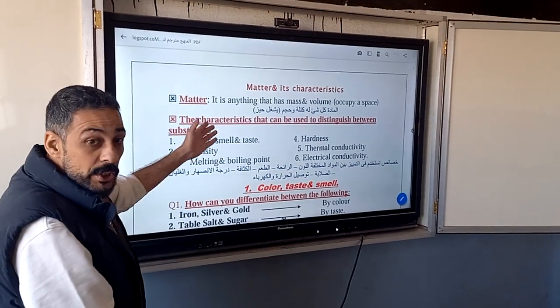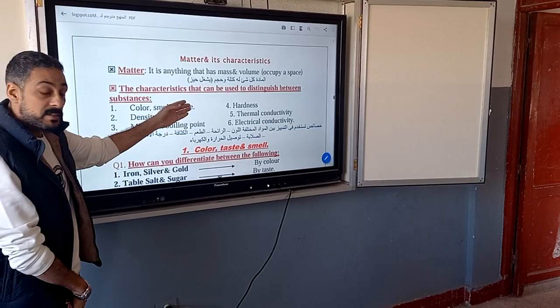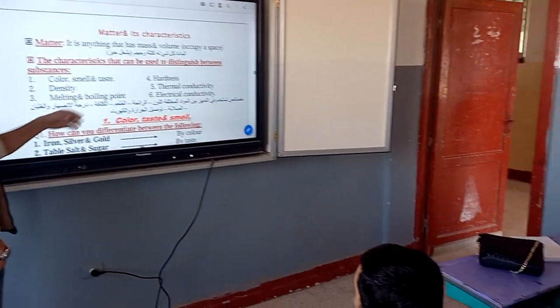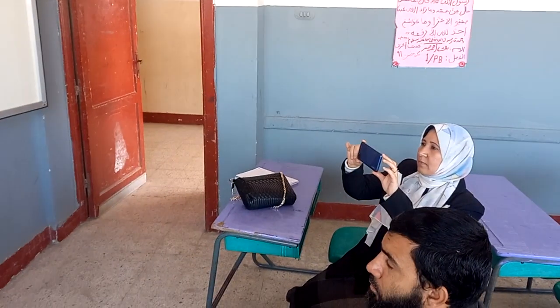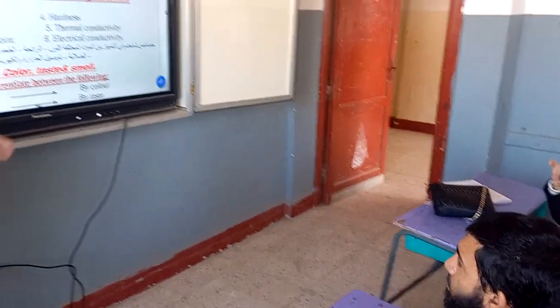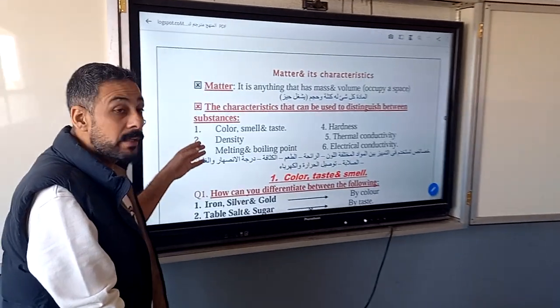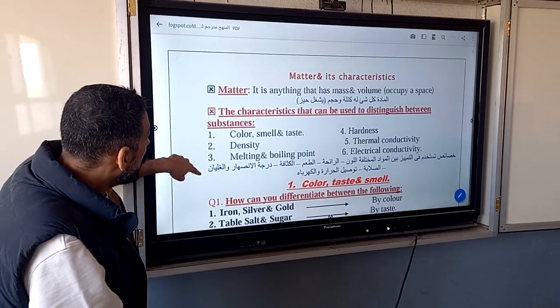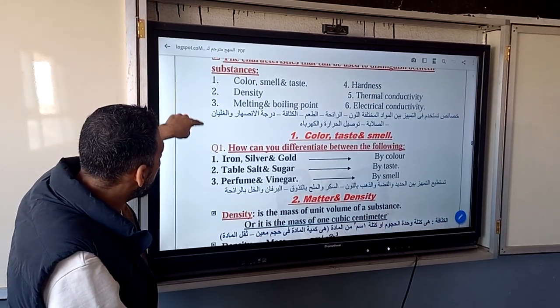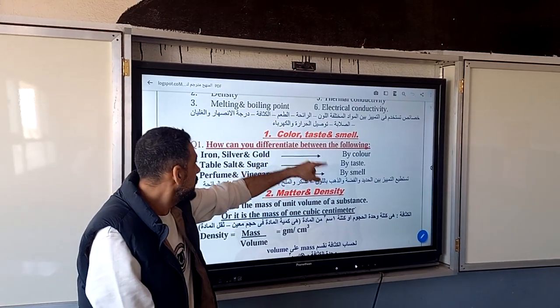We can distinguish between any matters in color, smell, and taste, or hardness, density, melting point, boiling point, and electric conductivity. These properties are called physical properties. So we will talk about every property alone, like color, taste, and smell.